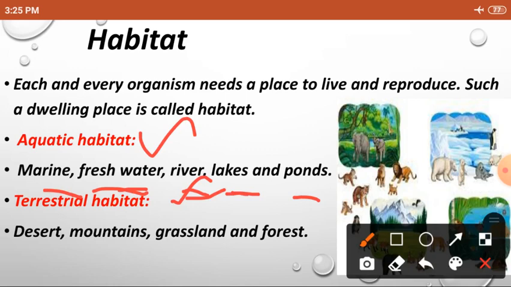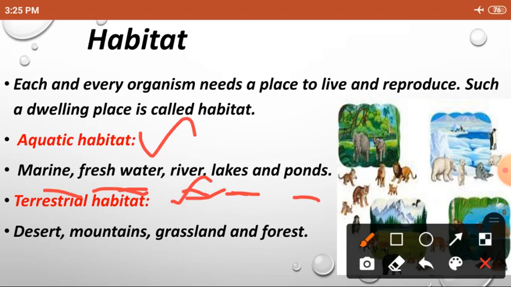What animals can you see in this aquatic habitat? You can see turtles, crabs, fishes, and some insects. These are the animals that live in aquatic habitat. And terrestrial habitat: a landform place that helps organisms to live and reproduce is known as terrestrial habitat. This is covered by land. Aquatic means it is covered with water, and terrestrial habitat is covered by land.